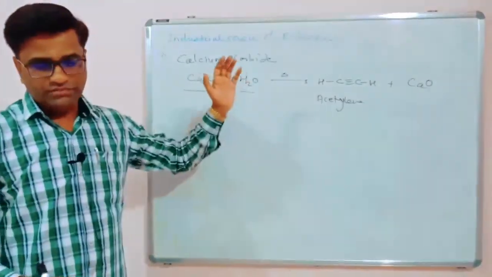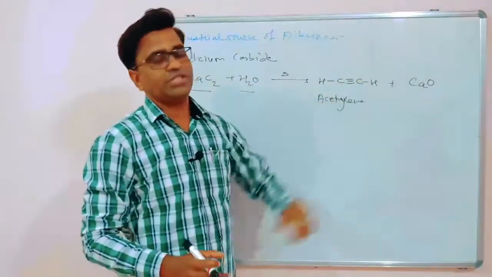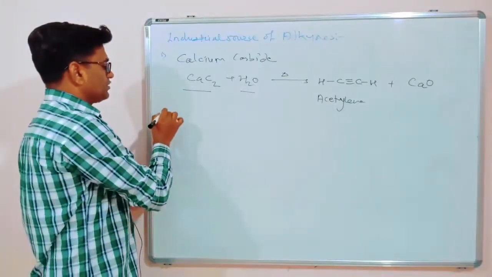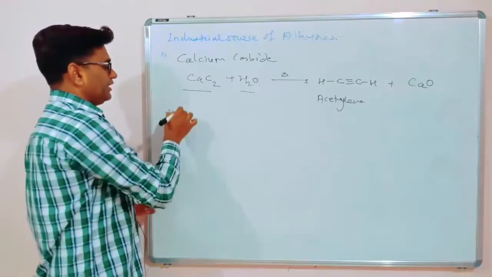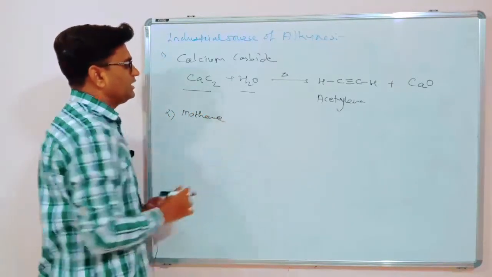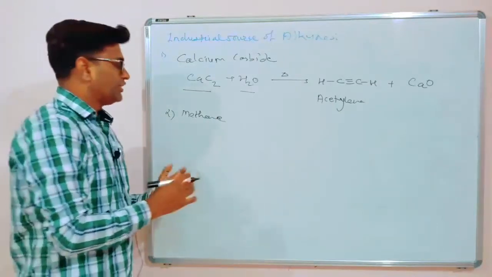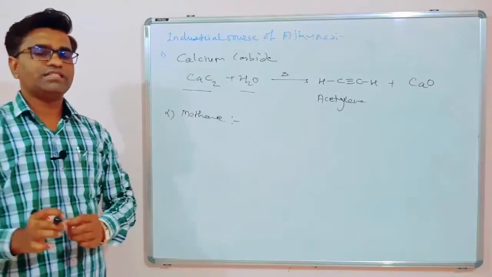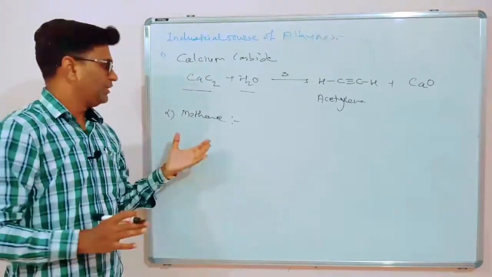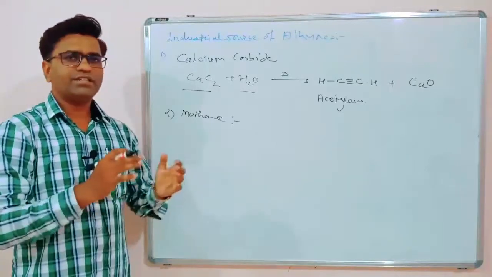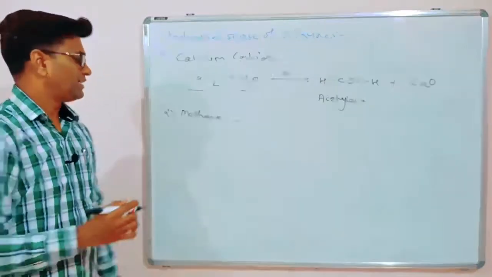On heating, it will give you acetylene on a large scale. The second method for the industrial source of alkyne is methane. So from methane, by oxidation of methane, we will get acetylene on a large scale. Methane is present in marsh gas, so that will be easier to convert into acetylene.